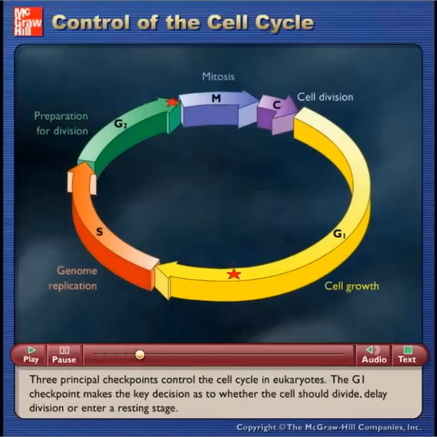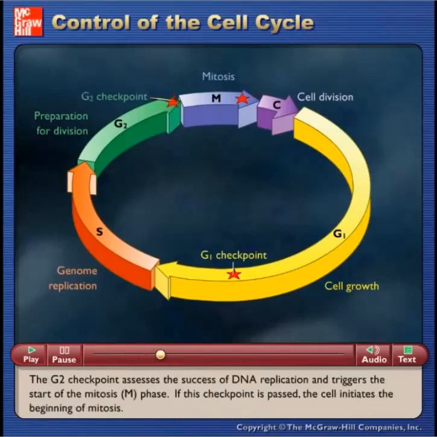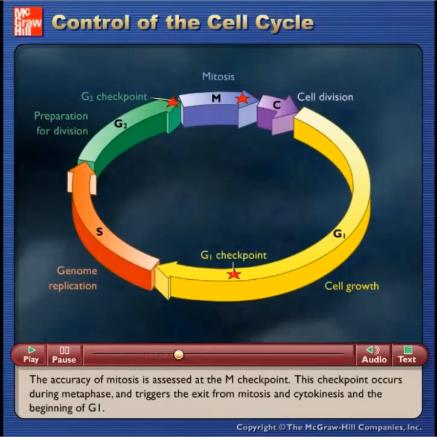Three principal checkpoints control the cell cycle in eukaryotes. The G1 checkpoint makes the key decision as to whether the cell should divide, delay division, or enter a resting stage. The G2 checkpoint assesses the success of DNA replication and triggers the start of mitosis, M phase. If this checkpoint is passed, the cell initiates the beginning of mitosis. The accuracy of mitosis is assessed at the M checkpoint. This checkpoint occurs during metaphase and triggers the exit from mitosis and cytokinesis and the beginning of G1.